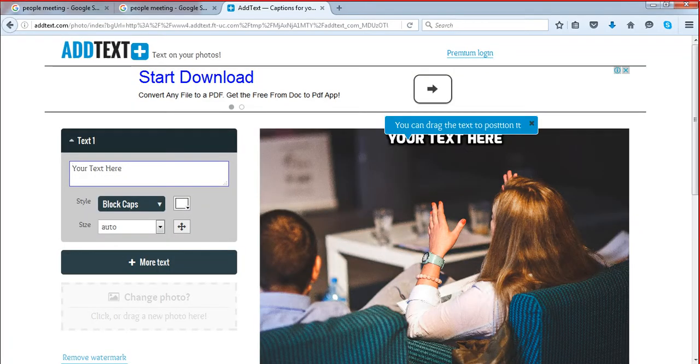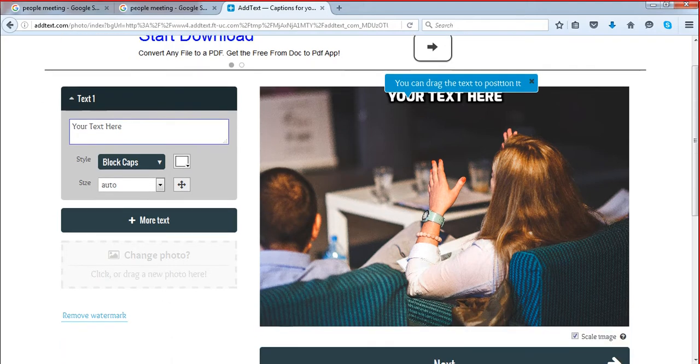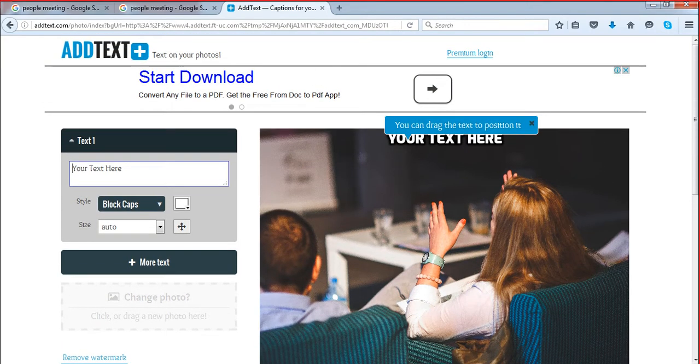So now you can see the image is already uploaded here, and once your image is uploaded, we have to add some text here. We can do that using this tool. And finally we have to put some text which is relevant to our business or our website or our project. We are recreating this image, we are modifying this image, so there will be no copyright issue further. So say if this image is for SEO training, we can put SEO training here.